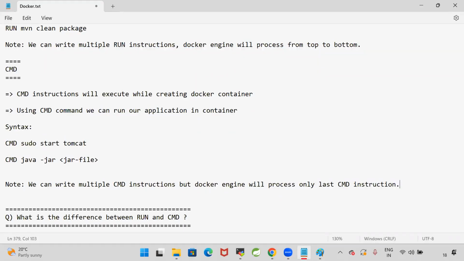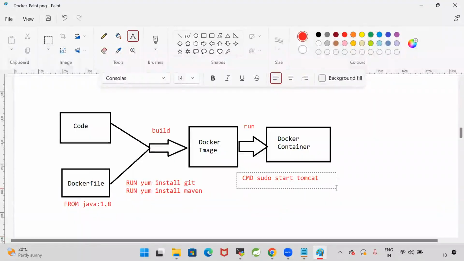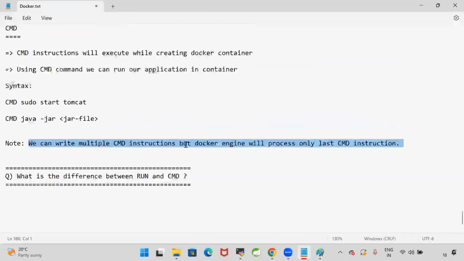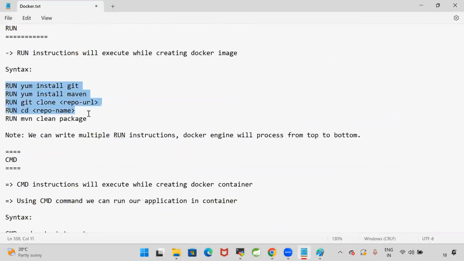That means there is no use of writing multiple CMD instructions in the Docker file. If you write 3 CMD instructions, only the last one will be executed. Technically, you can keep multiple CMD instructions, but a Docker engine will process only last CMD instruction. When you go for the run, you can write multiple run instructions. Docker engine will process from top to bottom. Every run instruction will be executed.